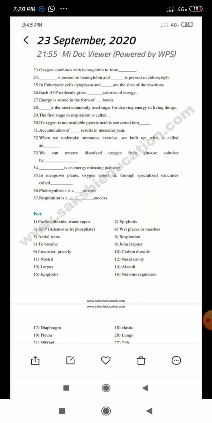Each ATP molecule gives dash calories of energy. How much? 70? Okay, very good. 7.2 kilocalories, or we can say 7,200 calories. Energy is stored in the form of dash bonds.